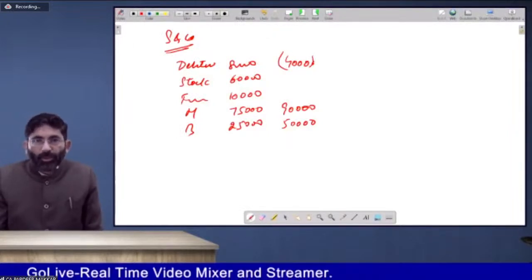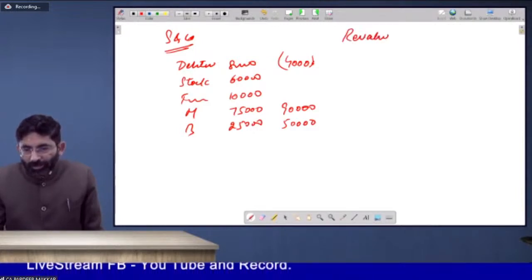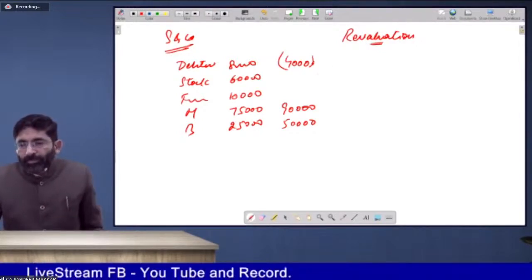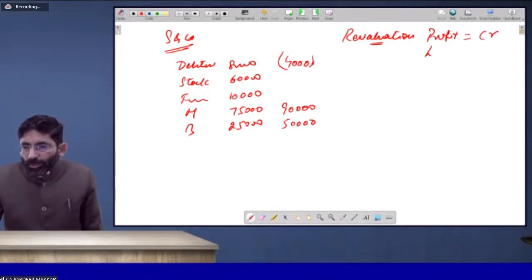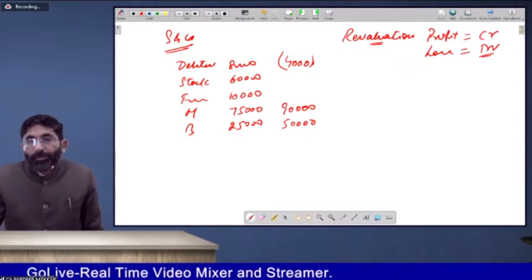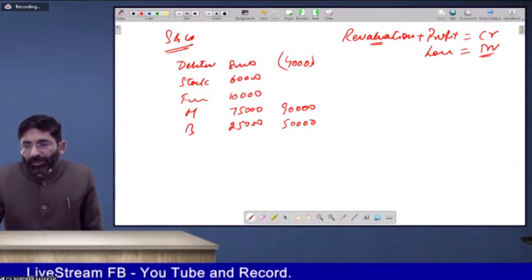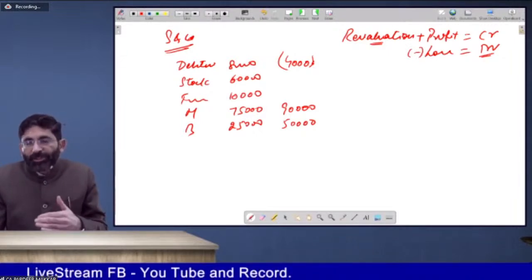How much is the profit or loss on revaluation? Here we are getting a revaluation. So let's understand the concept. Whenever there is a profit to us, the revaluation account will be credited. Whenever there is a loss to us, the revaluation account will be debited. Second, revaluation profit will increase whenever there is a benefit to us. Revaluation loss will be there, or minus will be there. Profit will be decreased when loss is there.